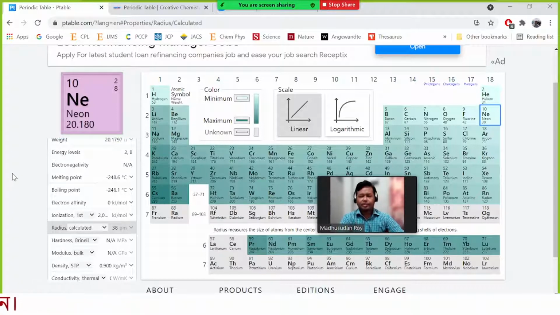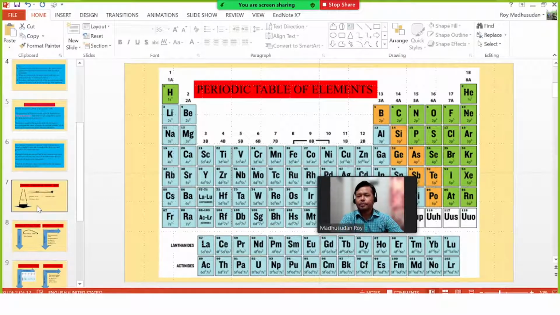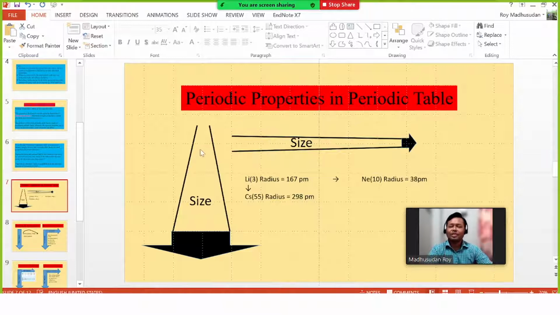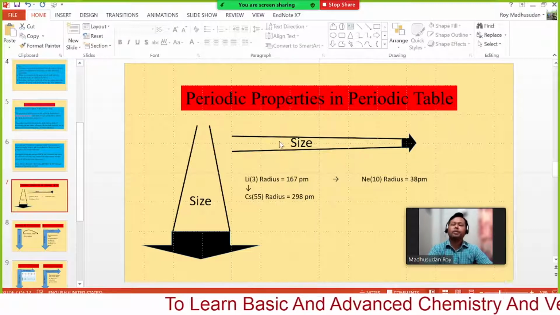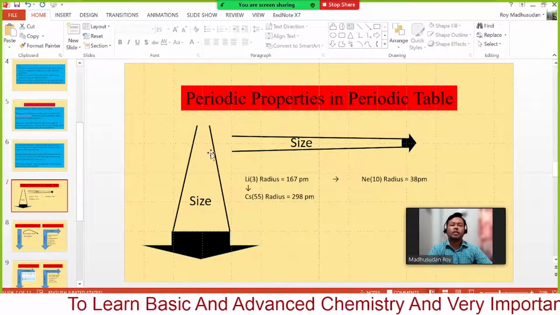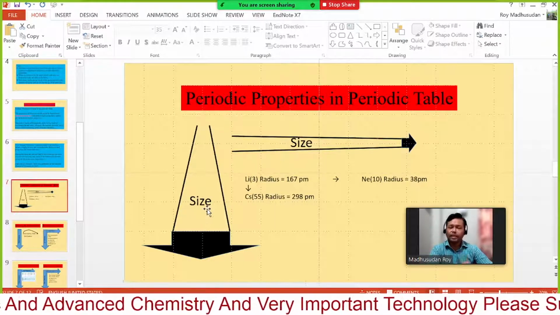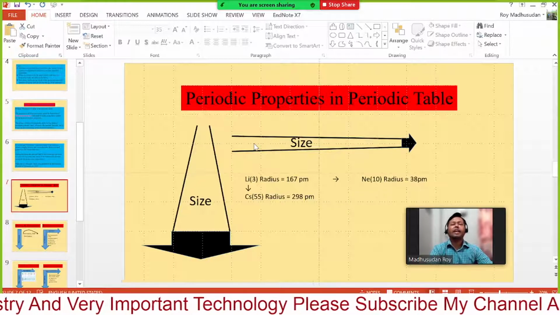Okay. Now let's go to another property. I have prepared it this way. As we go from top to bottom, the size of the atom increases, and if we go from left to right, the size of the atom decreases, because going down we add one extra energy level every time, but going across we do not add any energy level.